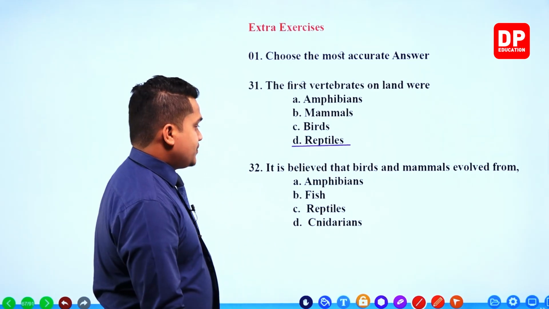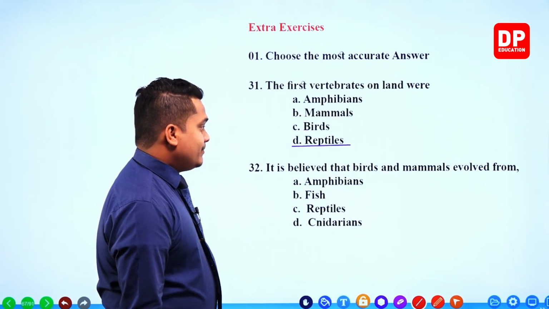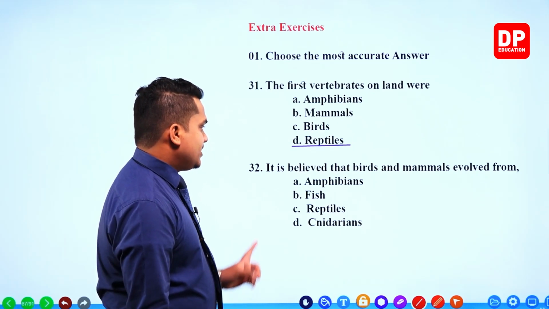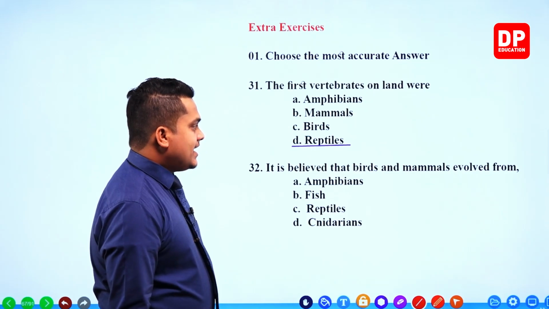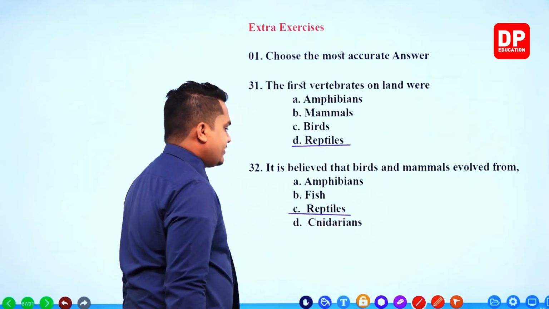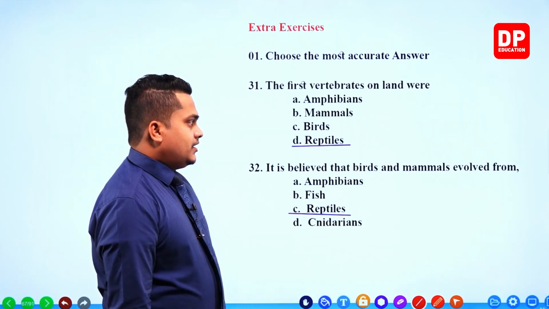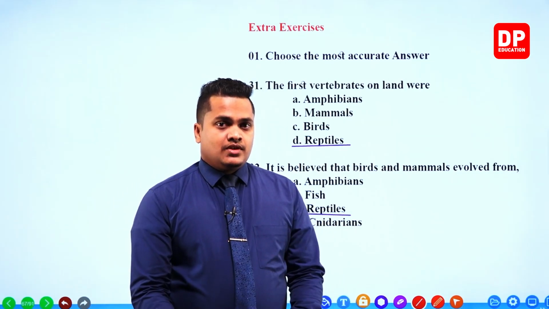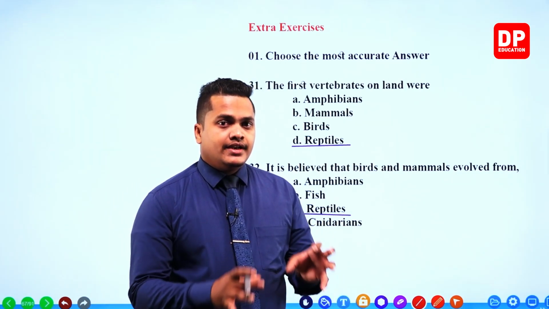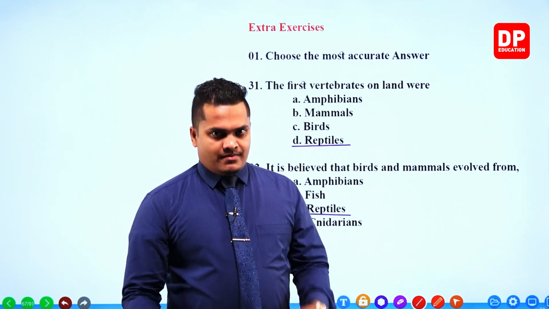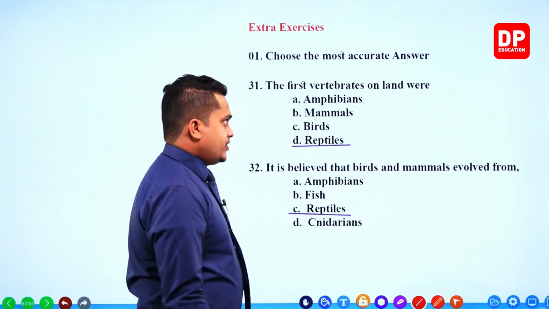Okay, next one. It is believed that birds and mammals evolved from, once again my dear children, reptiles, right? Reptiles were the first and foremost organisms who lived on the land. Then these reptiles evolved into birds and mammals. Next question.